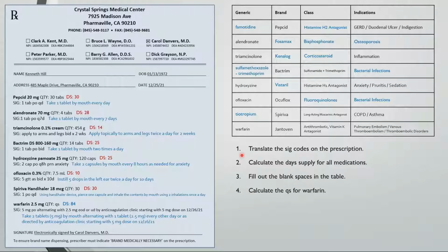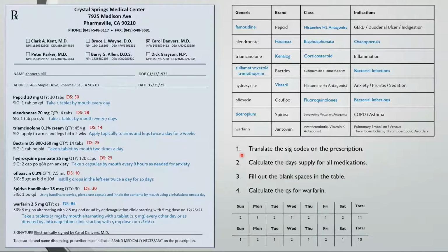And finally, the last question, calculate the QS, or quantity sufficient for warfarin. This one is a little tricky, but if you make a table like this, it makes it much easier. It looks like they should be taking 11 tablets a week, but if you move on to the next week, you see that they're taking 10 tabs in the next week. So it turns out they're taking on average 10.5 tablets a week. A 12-week supply is 84 days, so 10.5 times 12 is 126 tabs.